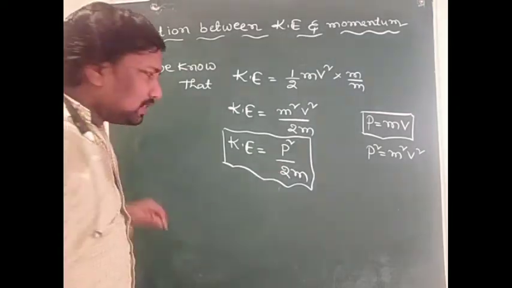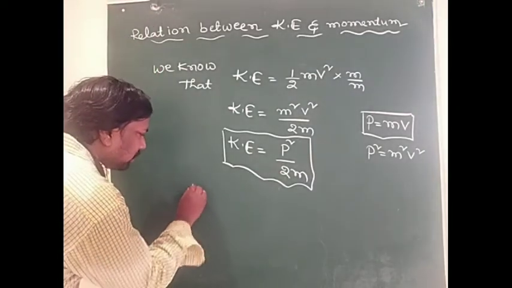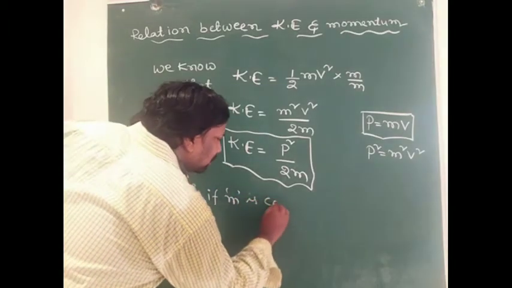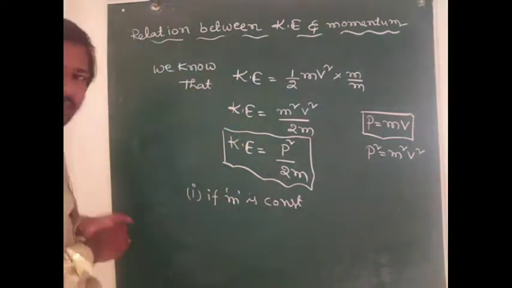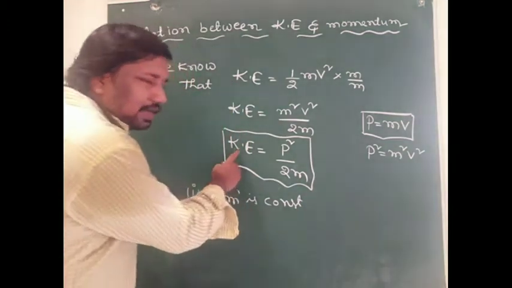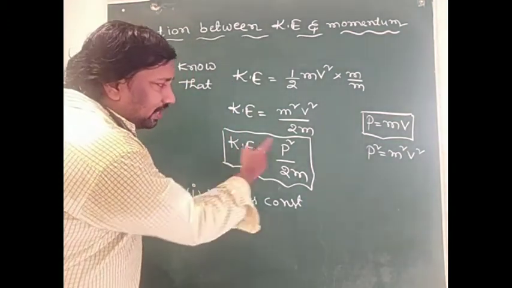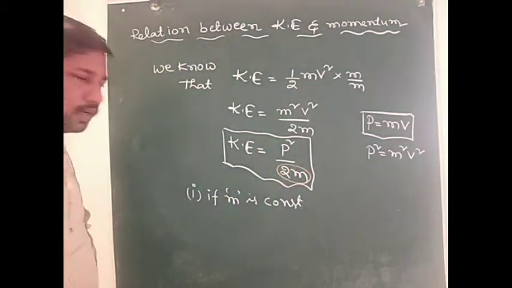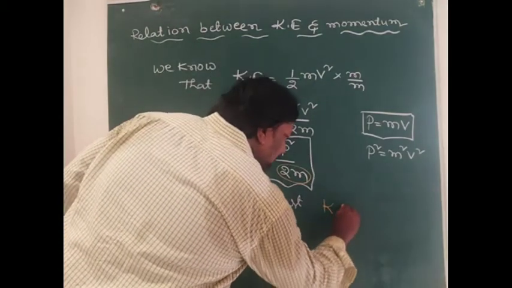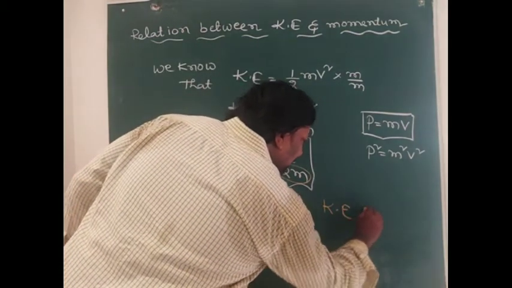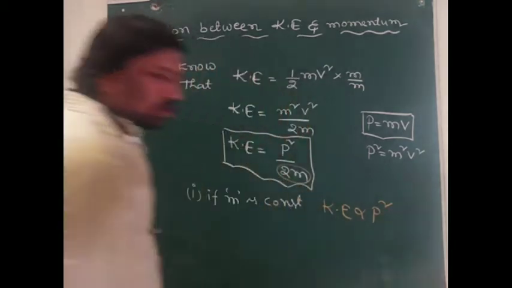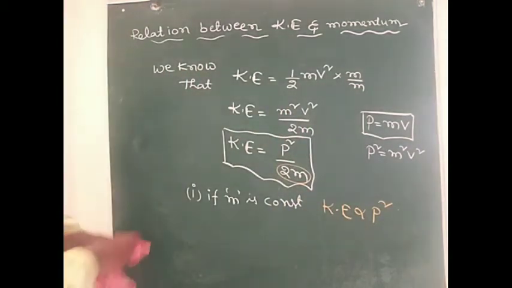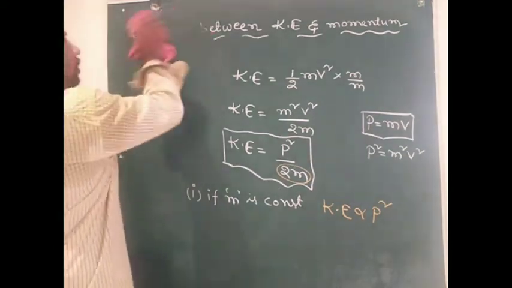So in this case, the first point is mass. If mass is constant, then in the relation between kinetic energy and momentum, 2m is also constant. Therefore KE is directly proportional to p square.